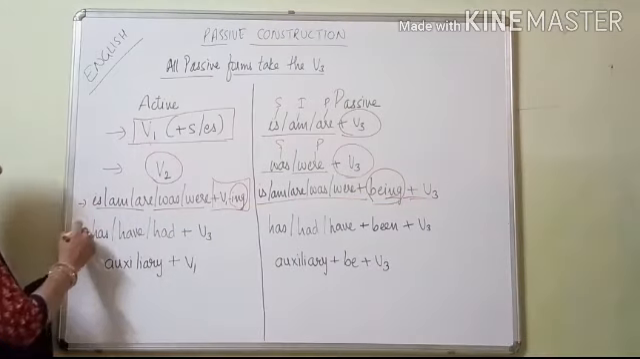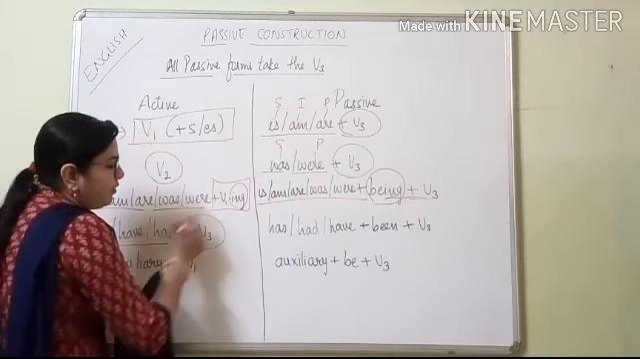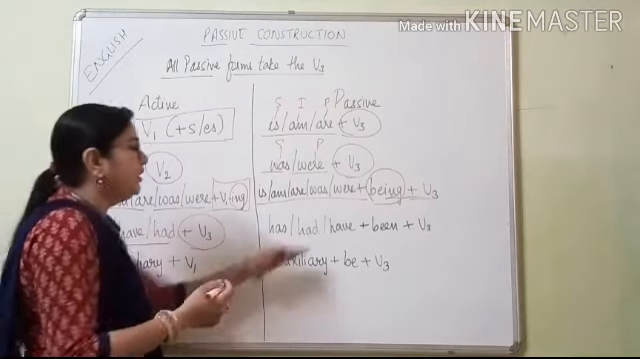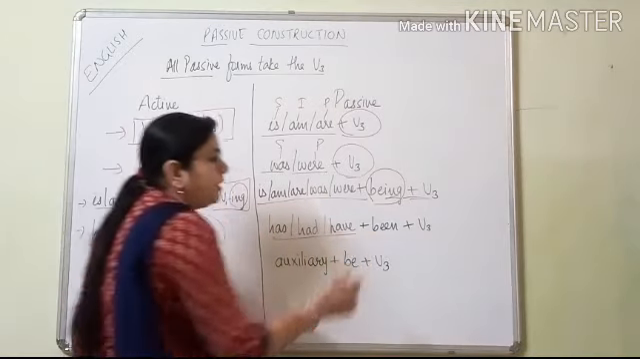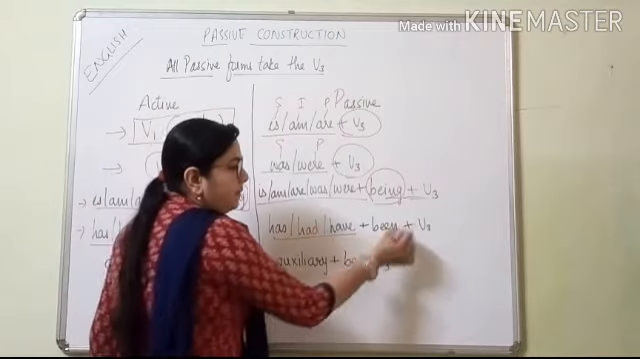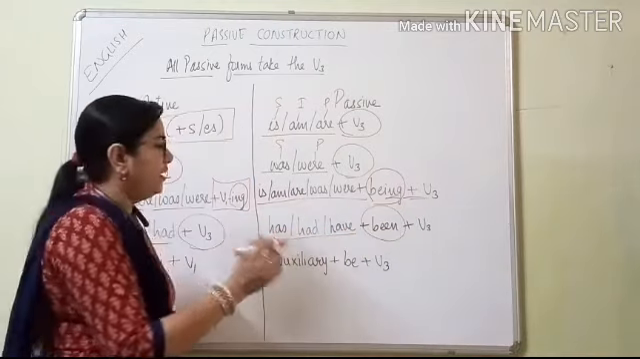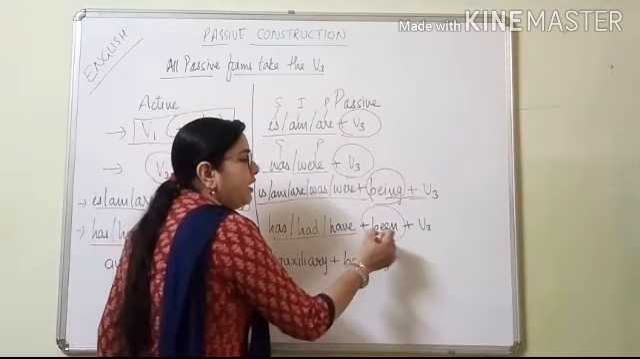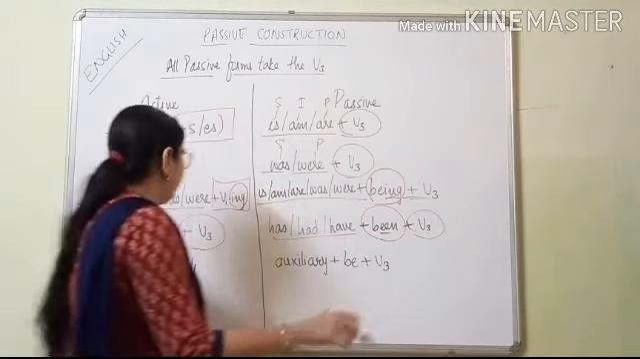If it is like that, has, have or had and verb's third form, then what will you do here? Has, have, had, the same, plus with these words you will keep been, B-E-E-N. With has, had or have, been will come, plus verb's third form.